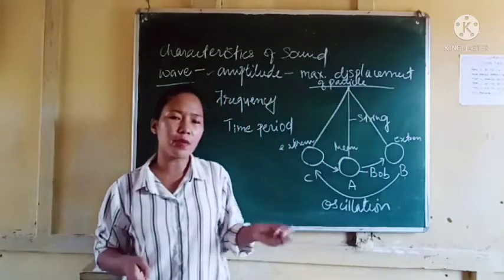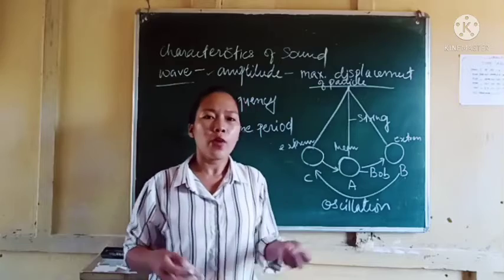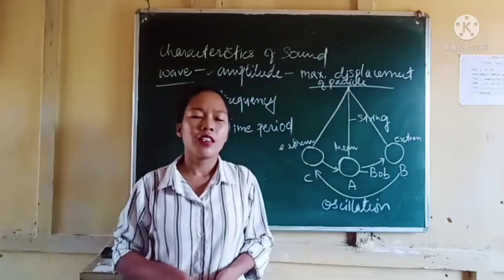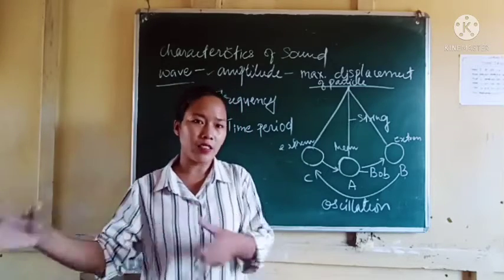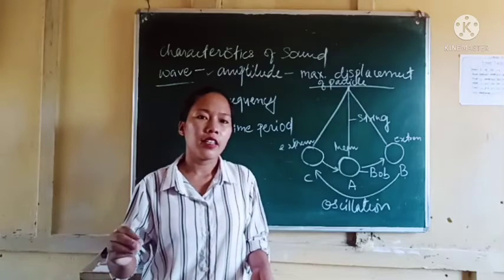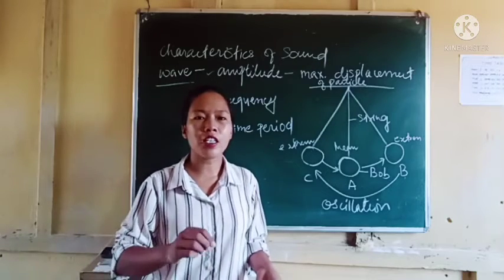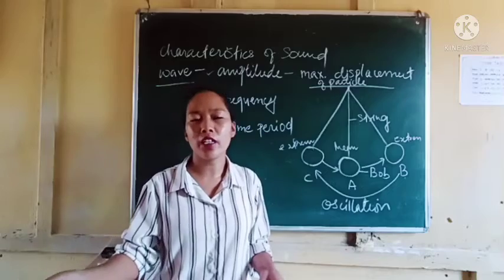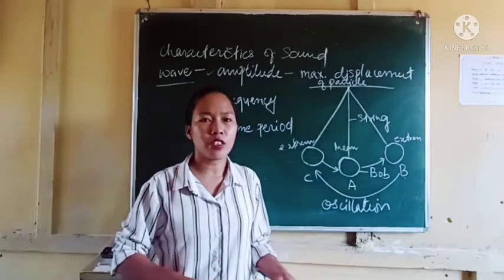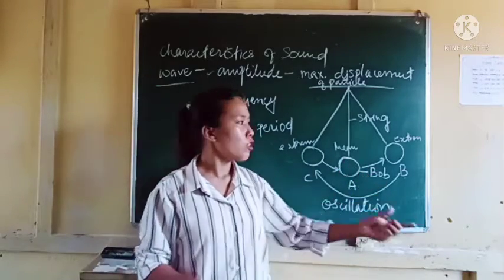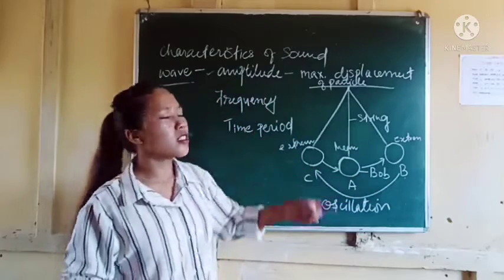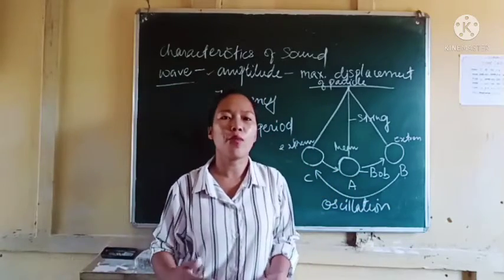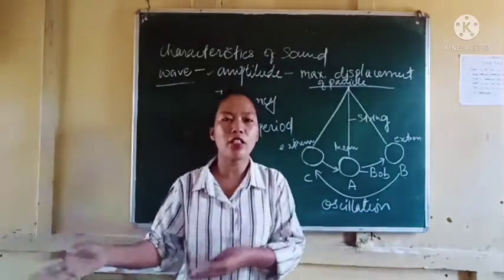In the beginning of this chapter, I also mentioned that when there is a vibration in a medium, it sets the particles in motion. Particles move from one position to another, and then they come back to their own position. Same here. Amplitude means the maximum displacement of particles. Displacement means the movement from one place to another.